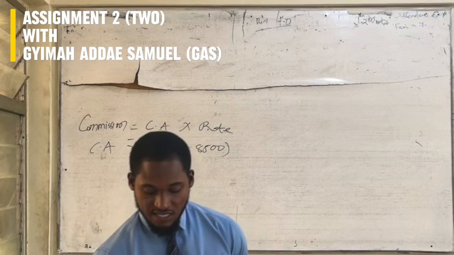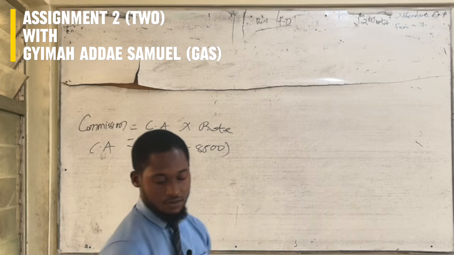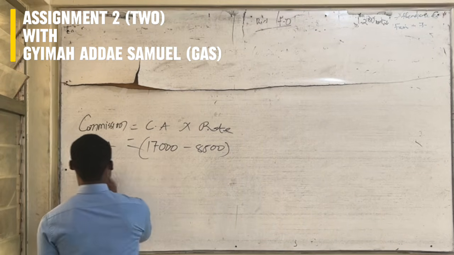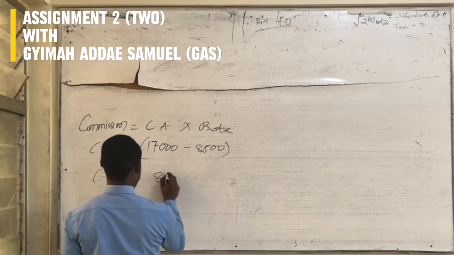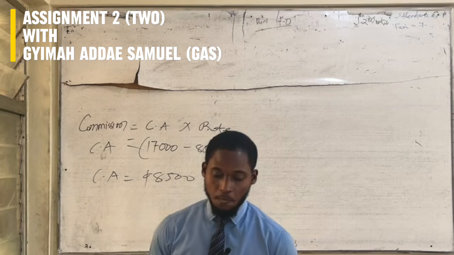When you do the subtraction, you are getting 8,500 Ghana cedis as your commission amount.